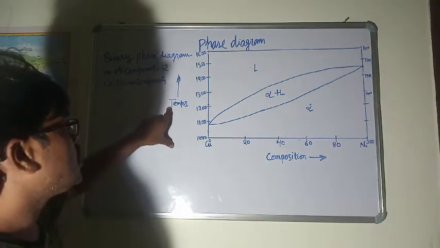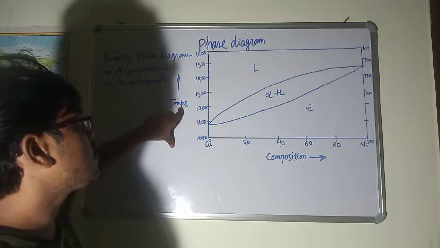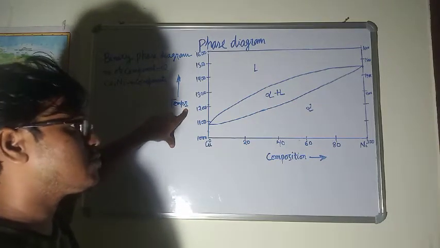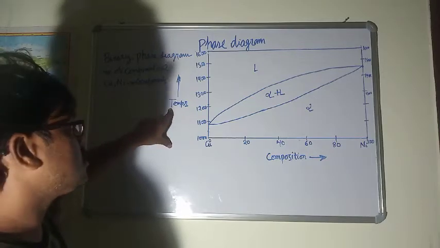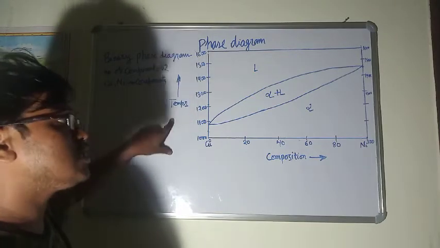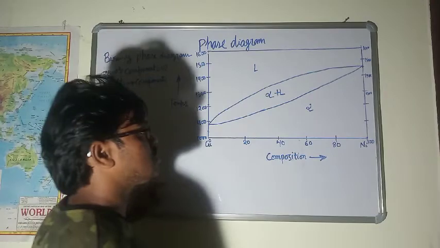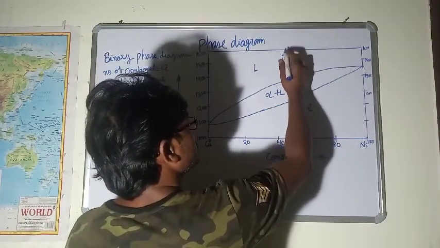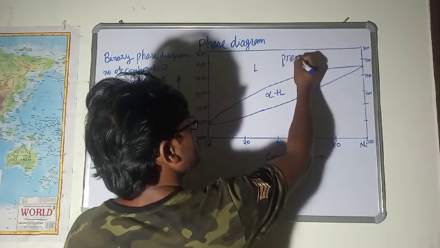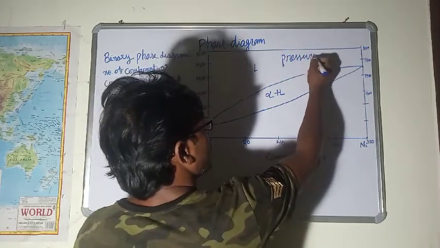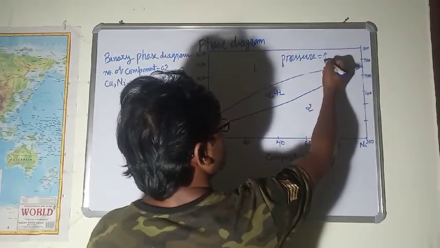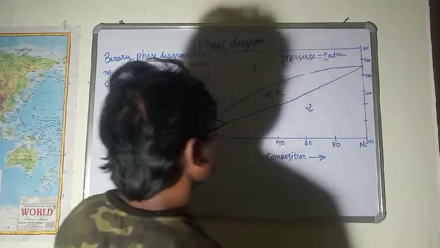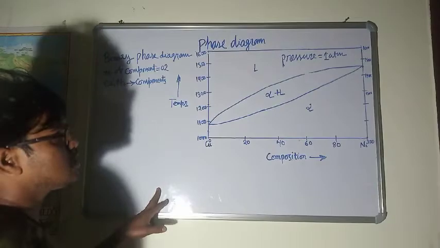In the case of the unary phase diagram, the composition of the system was constant, and temperature and pressure were varied. But here, temperature and composition are being varied, but the pressure of the system is constant. So what is the pressure of the system? The pressure of the system in this case is atmospheric pressure. So all this experiment is done at atmospheric pressure.